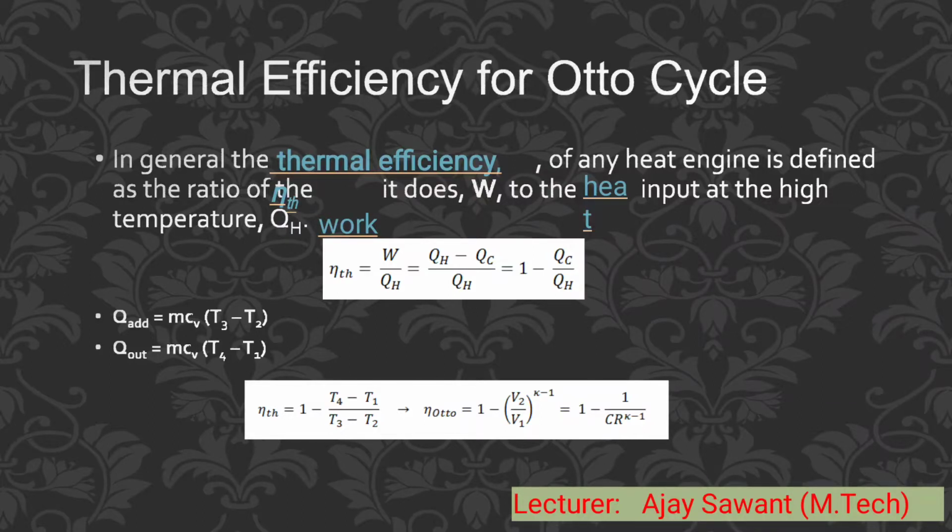Then the thermal efficiency of the Otto cycle engine is equal to 1 minus in bracket V2 divided by V1 bracket close, raised to k minus 1. Further expansion, 1 minus 1 divided by r raised to k minus 1, where r is the compression ratio. This is the formula used to calculate the thermal efficiency of the Otto cycle.